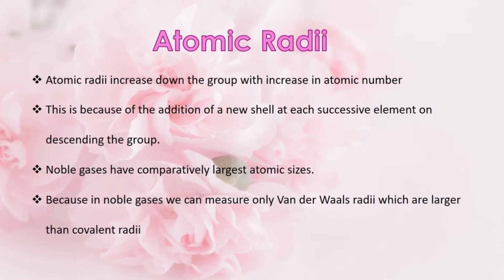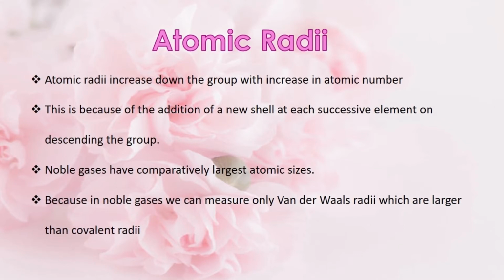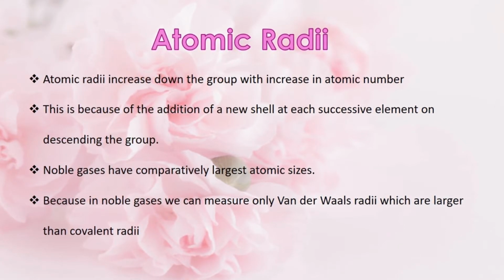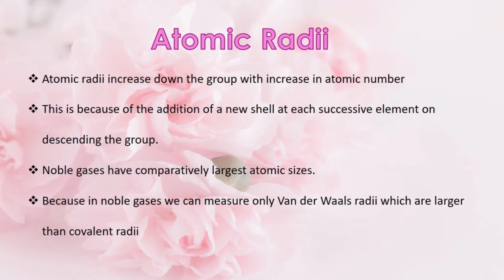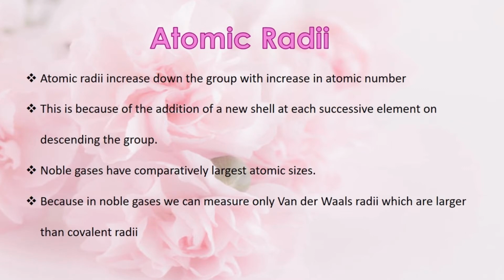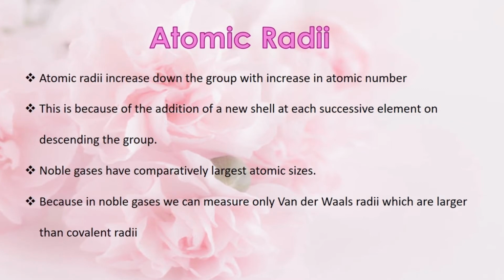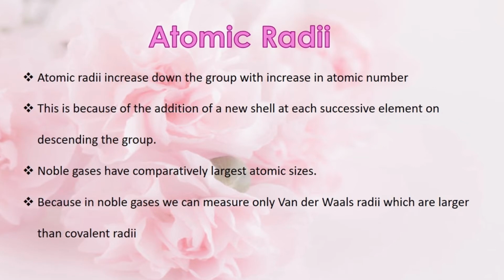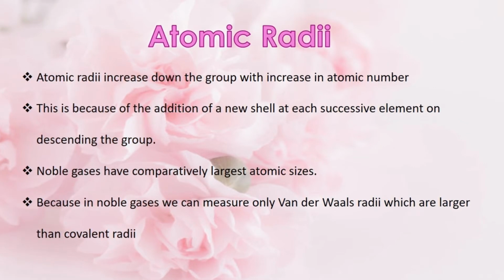Let's now discuss trends in some of the atomic properties. The first atomic property that we are going to discuss is atomic radii. As we know, atomic radii increases down the group. This is because as we move down the group, new shells are being added.